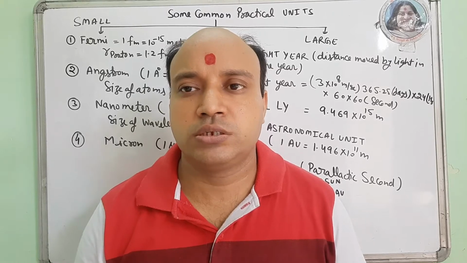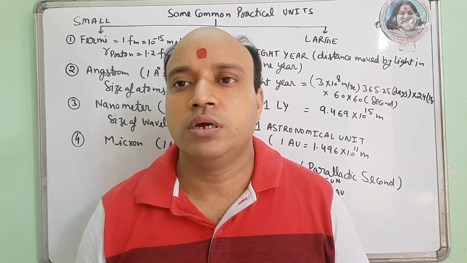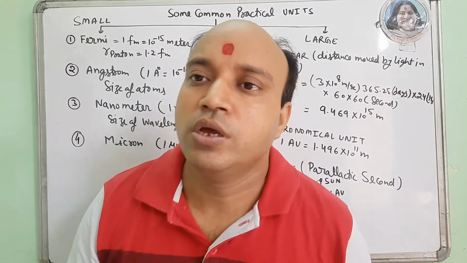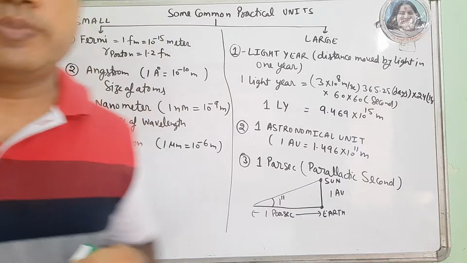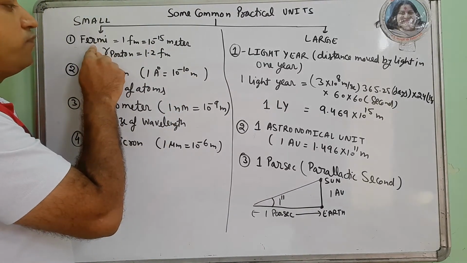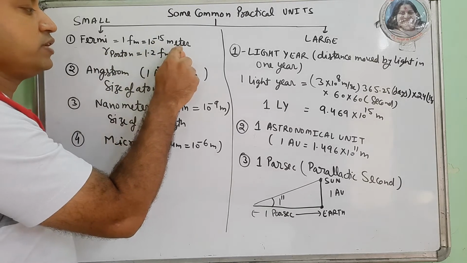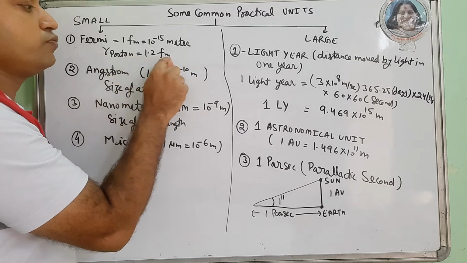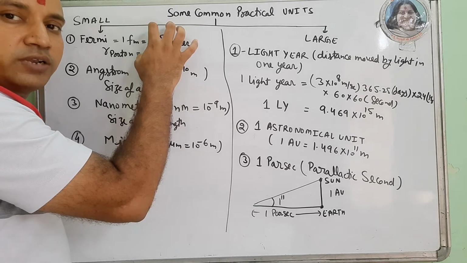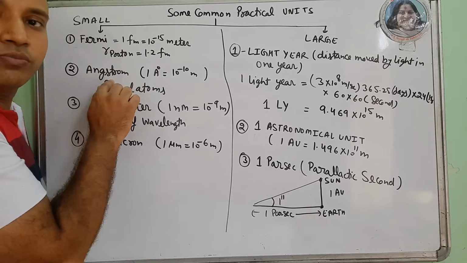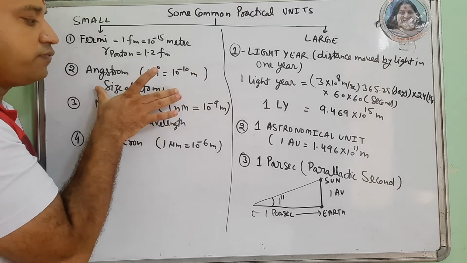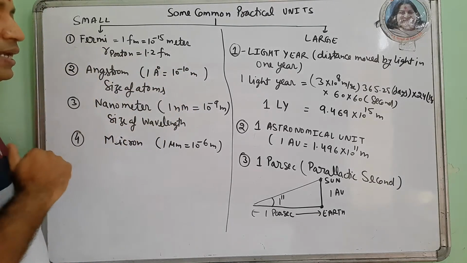Common practical units: हम units small distances और large distances दोनों के लिए लेते हैं. तो जो हम small distances लेते हैं वो सबसे पहले हम nuclear size के लिए लेते हैं. Fermi, 1 fermi मतलब 10 की power -15 meter. Radius of proton is 1.2 fermi. That is, size of nucleus can be calculated in fermi. Now angstrom, it is called angstrom, 1 Å is 10 की power -10 meter. Size of atom can be calculated with angstrom.